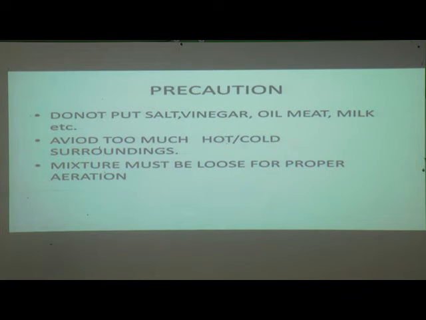Then avoid too much hot and cold surroundings. You should take care that the temperature of the surroundings is not too hot and not too cold. And then the mixture must be loose for proper aeration. Don't press that waste or mixture, because it will not get air and it will be impossible for air to pass through. So take care that the mixture is loose for proper aeration.